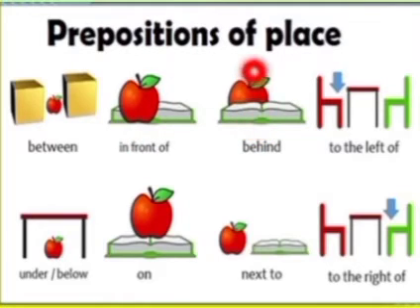Here the apple is behind the book, to the left of, under the table, on the book. Please see children, here the apple is touching the book. So we have used the preposition on. Next to, the book is kept next to the apple, similarly to the right of.